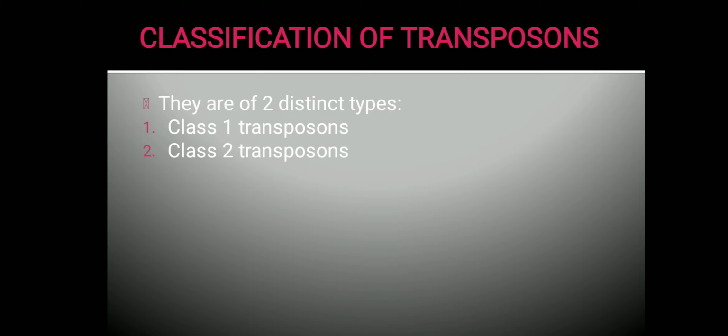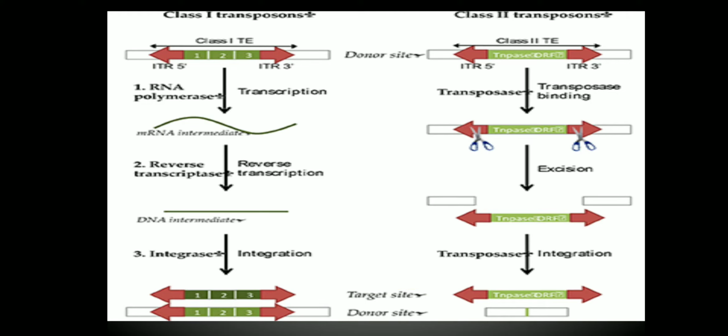So let us see the classification of transposons. Then we will move on to the mechanism of transposons. They are classified into two distinct types. The first type is called class 1 transposons, and the next type is called class 2 transposons. So let us see the function of class 1 and class 2 transposons. Class 1 transposon is a transposon which involves an mRNA intermediate. They are also called retrotransposons.